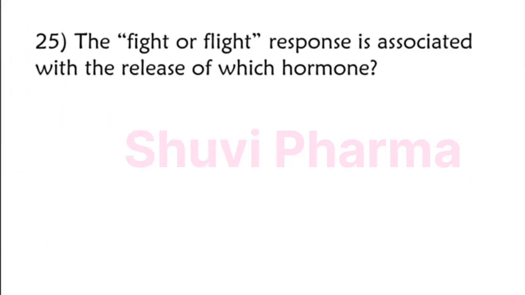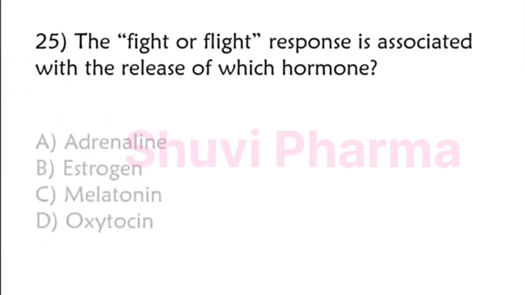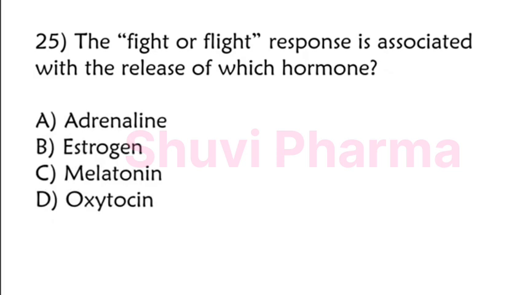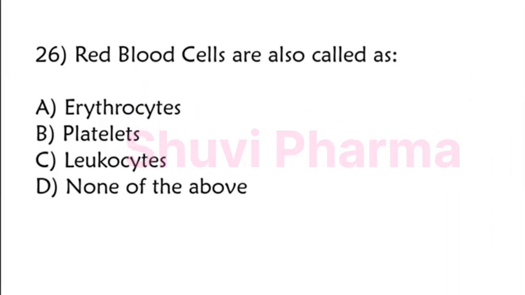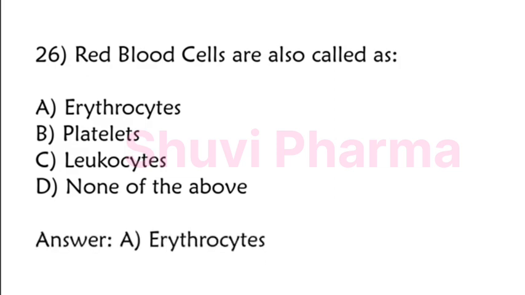The fight or flight response is associated with the release of which hormone? Adrenaline, estrogen, melatonin, oxytocin. The correct answer is option A, adrenaline. Red blood cells are also called as erythrocytes, platelets, leukocytes, none of the above. The correct answer is option A, erythrocytes.